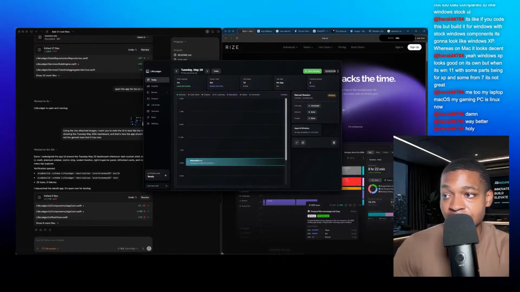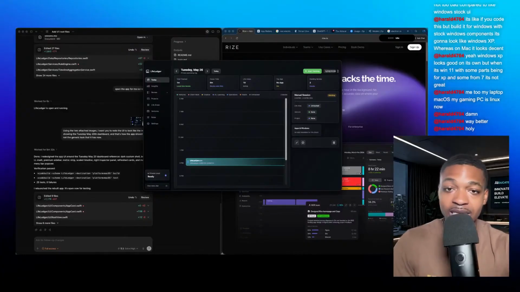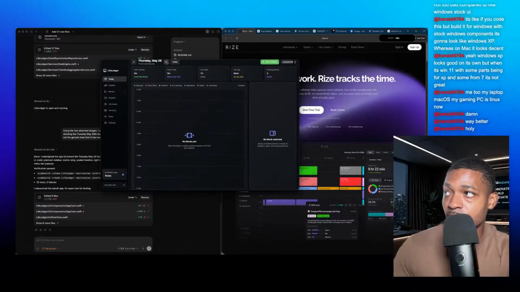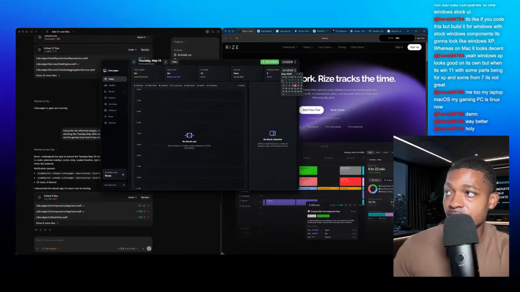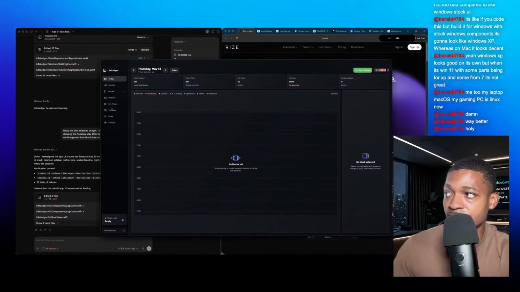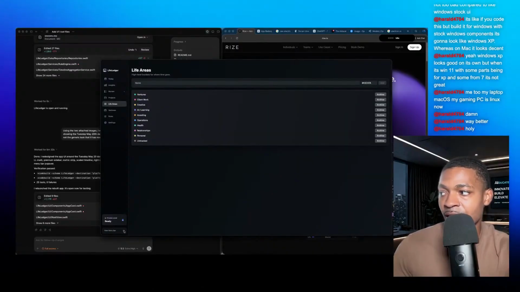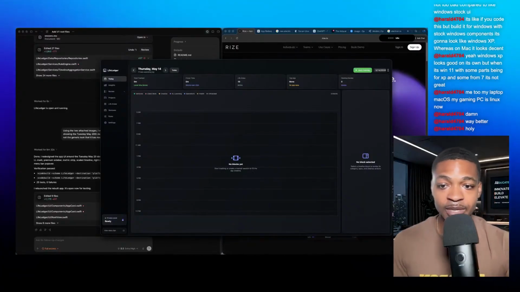So I think it's a success. I'm gonna be honest, I think it's a success, at least for a one shot, because we did not iterate at all on this. But you guys let me know what you think about the product. Definitely a lot of UI improvements when it comes to certain blocks or certain pages or views or stuff like that. But I like it. I like it a lot. So you guys let me know.